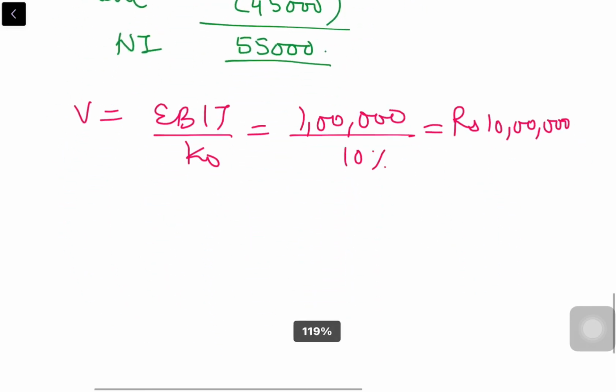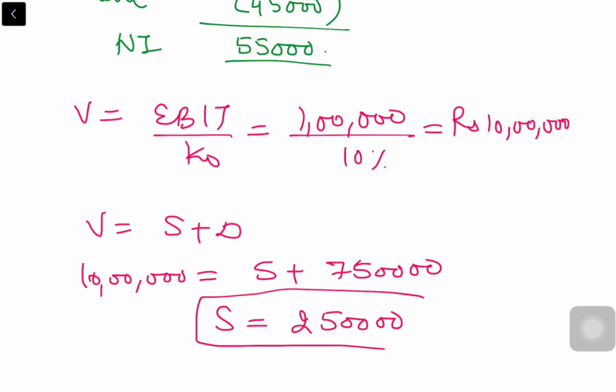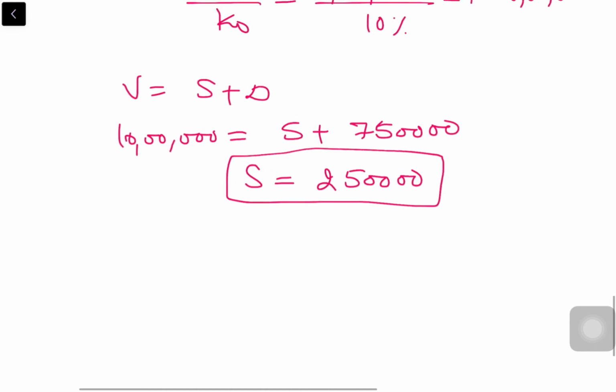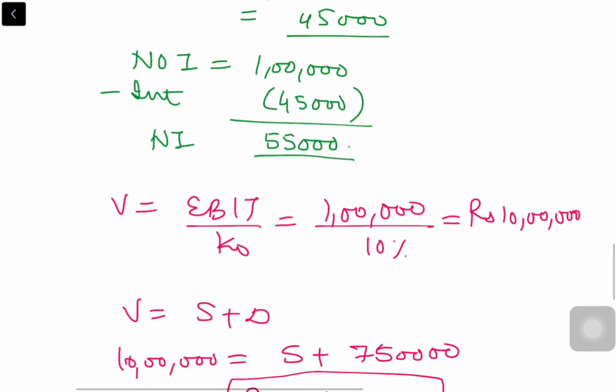But in the second formula, from where we got equity and debentures, there will be a difference, because there is a change in the debentures, which is 7,50,000, and from here S is 2,50,000. The next thing which we have to calculate is KE. For KE, the formula is S is equal to NI divided by KE. Now we have new NI, which is 55,000.